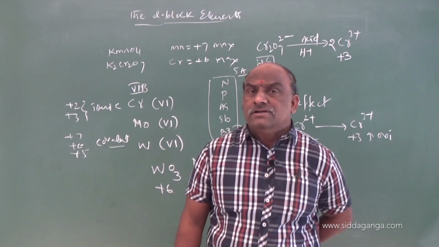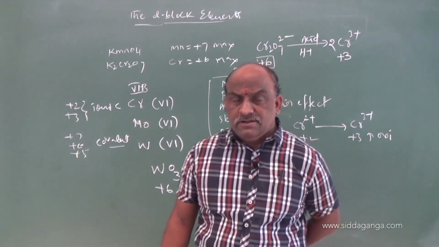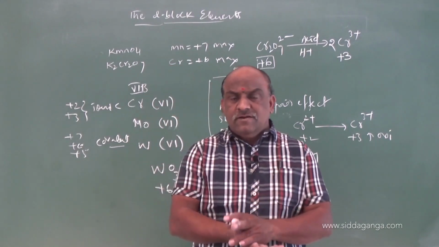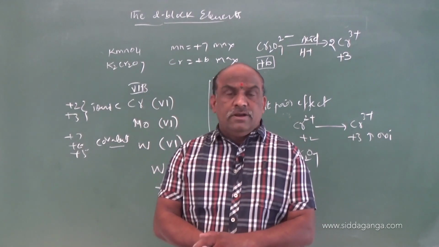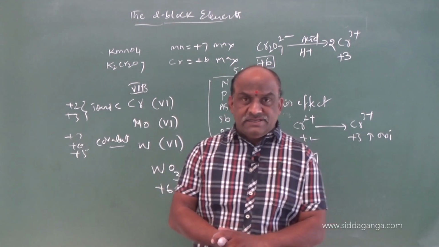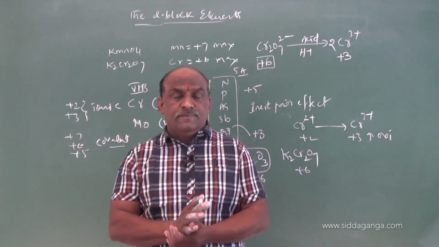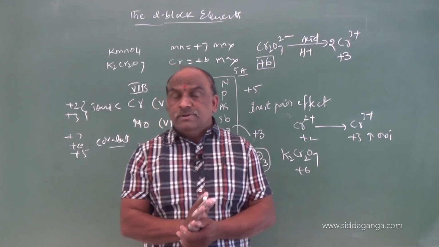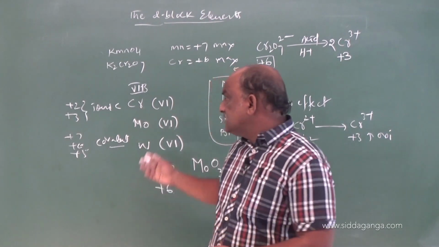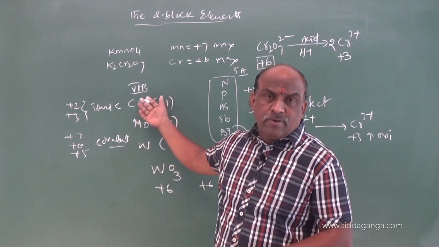In the 3d series, the common oxidation state is +2 except scandium. Scandium's stable oxidation number is +3, and zinc's stable oxidation number is +2. The maximum oxidation state in the 3d series is given by the middle row, that is manganese, +7, and osmium and ruthenium show +8. In complex compounds, metals exhibit 0 oxidation number. In heavier elements, in any group, the group number oxidation number is stabilized.